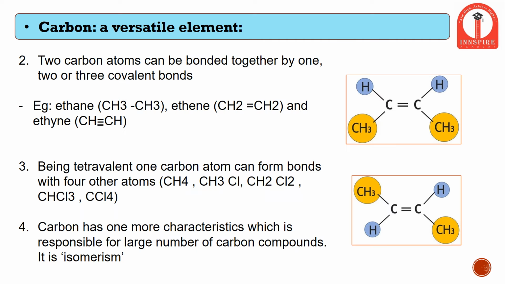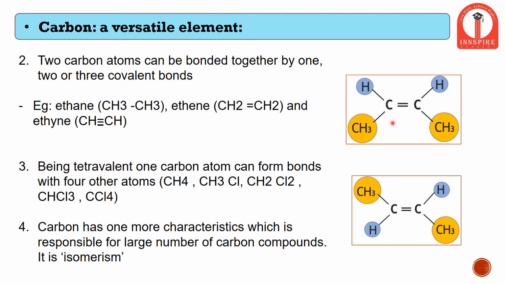Another noticeable example is about isomerism. So what exactly is isomerism? Like we can see here, we have 4 carbon atoms, that is 1, 2, 3, 4.